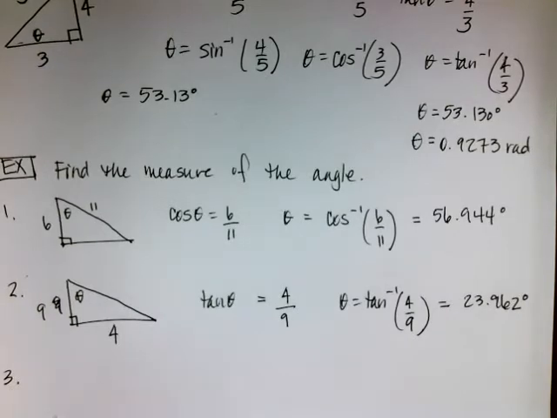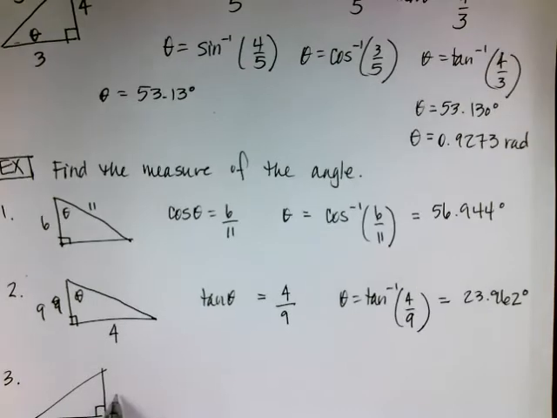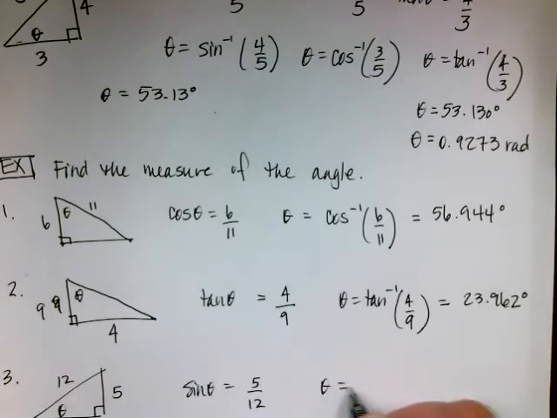Okay, the third triangle, I'm going to have a Pythagorean triple, so this would be actually 5. It's not a Pythagorean triple, I lied. We'll put the 12 out there. So now because I know the opposite, I'm going to do the sine of theta is opposite over 12, and so theta is going to be the inverse sine of 5 over 12.